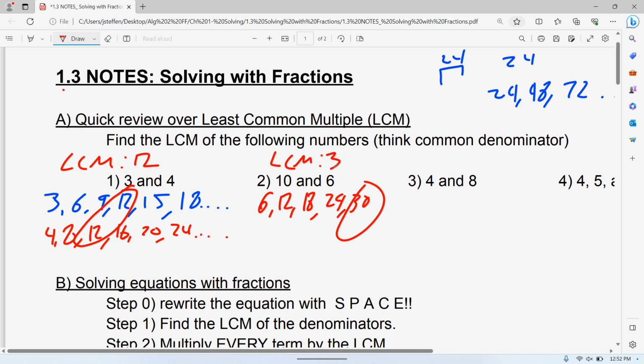Or again, some of them you won't have to look too hard at. Some of them you guys will know pretty much right away. I want to make sure you realize that even if it is one of the numbers, it can be a multiple. 8 times 1 is 8. So the least common multiple for this one is 8. 4 times 2 is 8. 8 times 1 is 8.